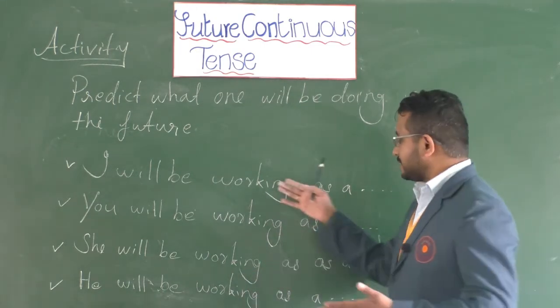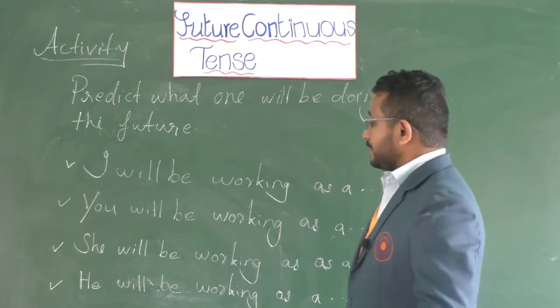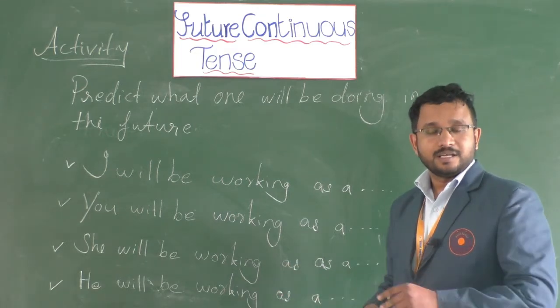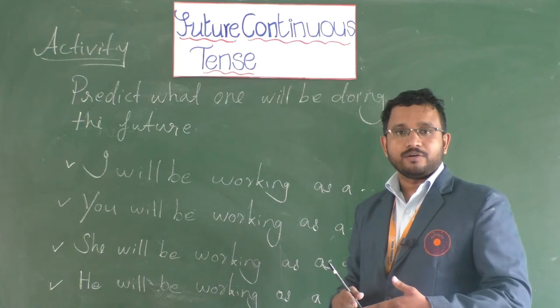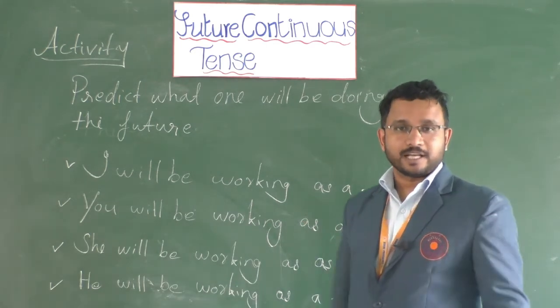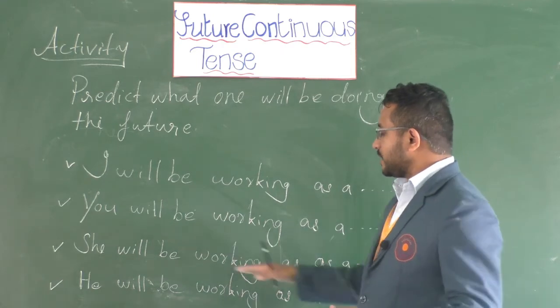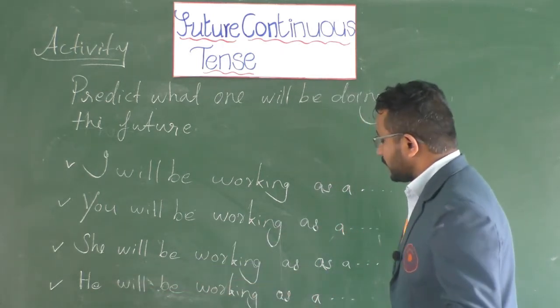Right, you can say any sort of things here. So what will you be? Now, you will be working as a scientist or a police officer or an army personnel. You can say any sort of things here. She will be working as a, he will be working as a.